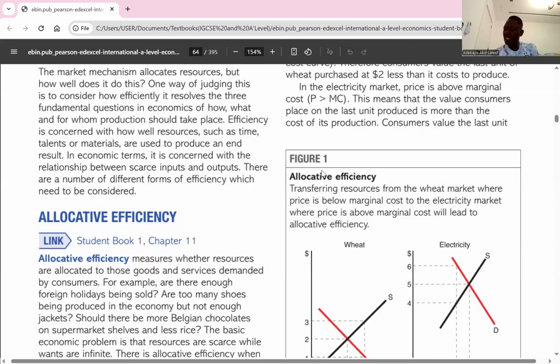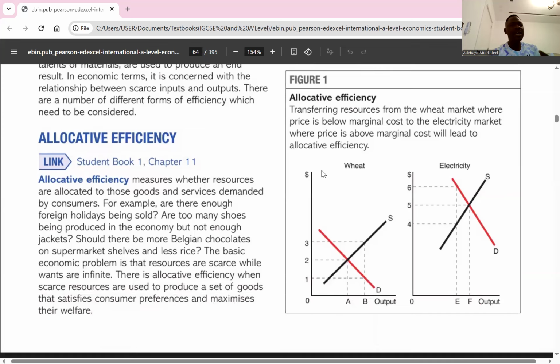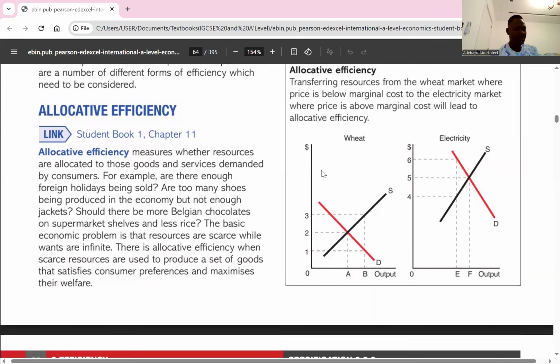So there's allocative efficiency when the marginal benefit of a good or service equals the marginal cost, ensuring that resources are used to satisfy the highest number of wants. So there's allocative efficiency if our marginal benefit equals the marginal cost of production, which simply means that we will be able to satisfy the highest possible wants. That is when our MC equals our MB.